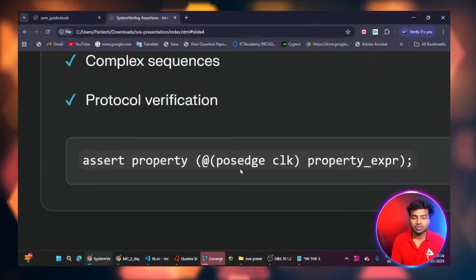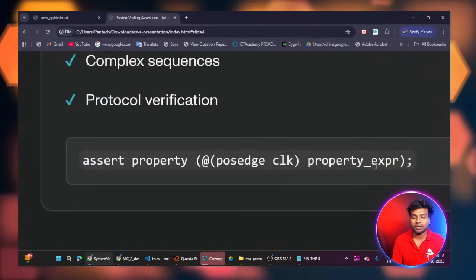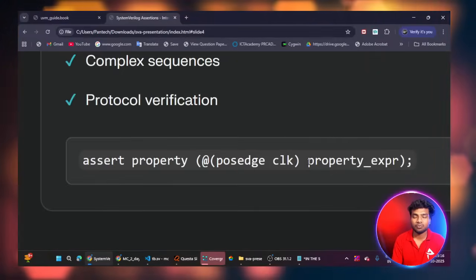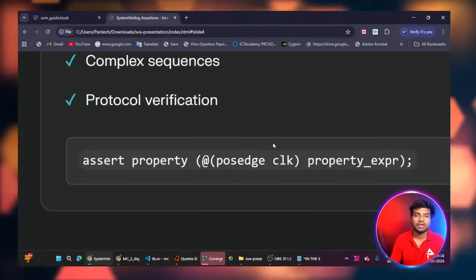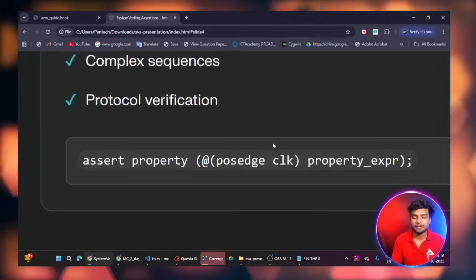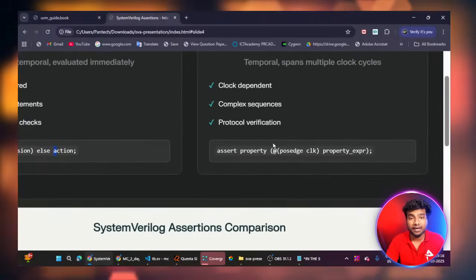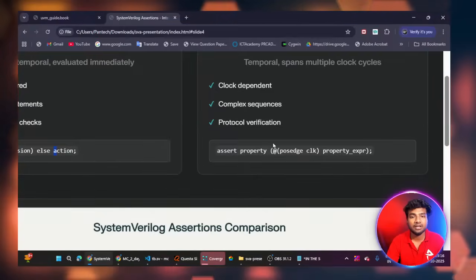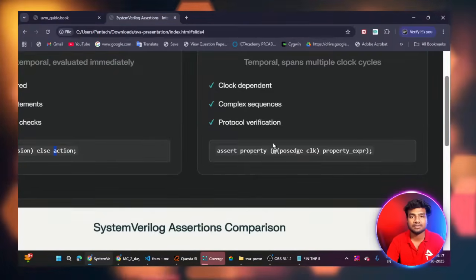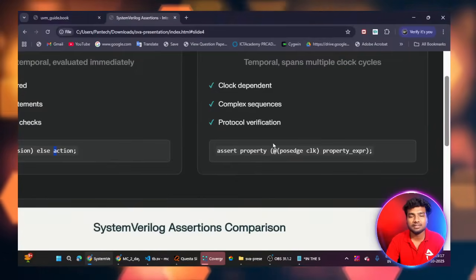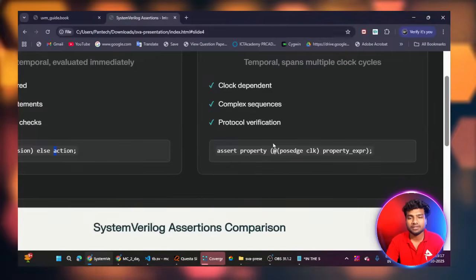Here you can see at the passage of clock, property underscore expr, which means this is one property block. We will see one by one what is a property block and what is a sequence block. There are a lot of topics in SystemVerilog assertion. It will take up to 1 to 1.5 weeks to learn SystemVerilog assertion, and learning SystemVerilog within 1 month is a little bit difficult. Why? Because there are a lot of topics.